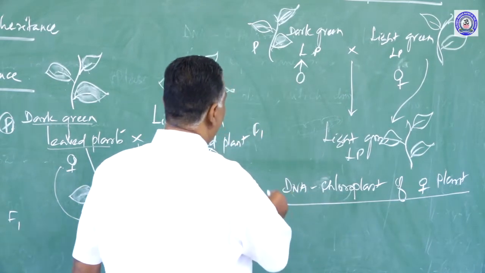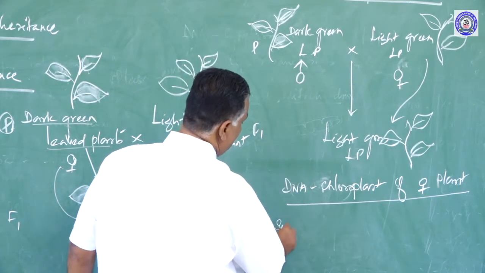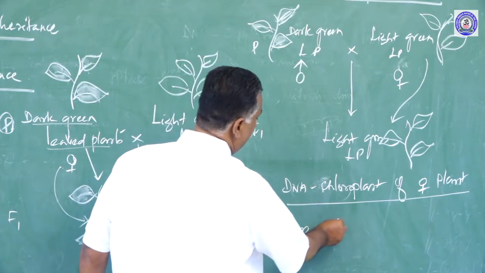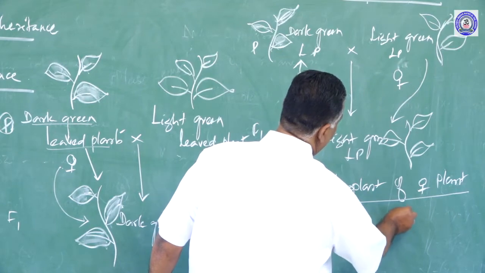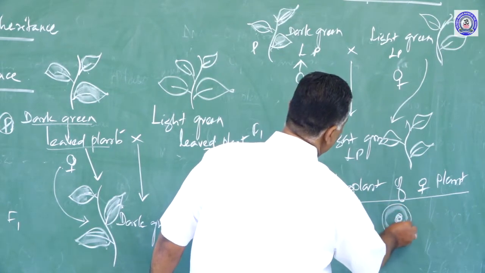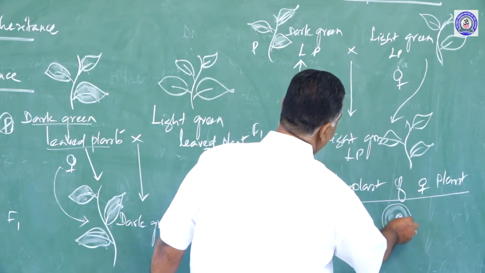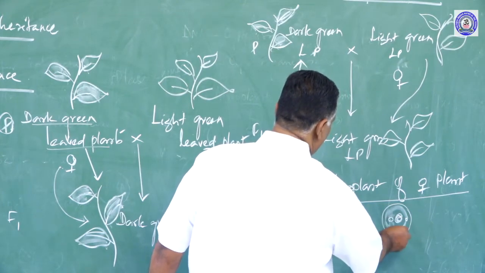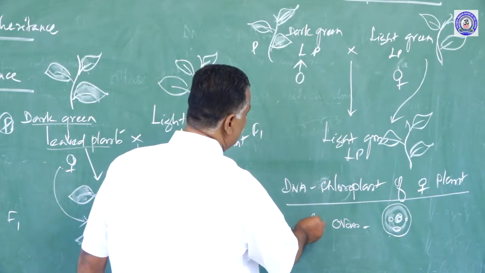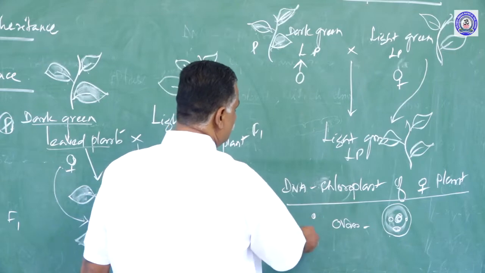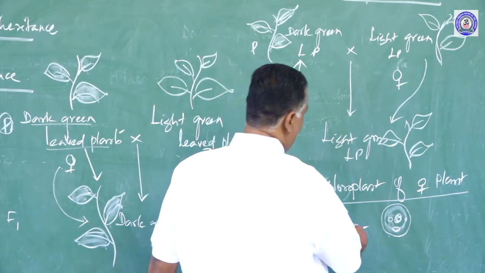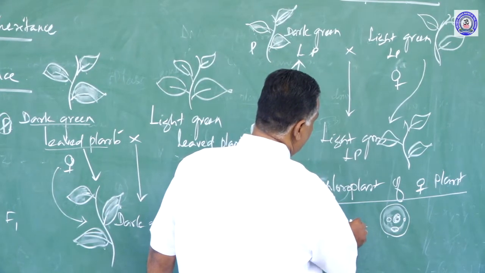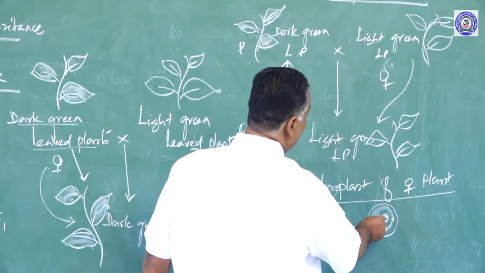Why? If you take a sperm or antherozoid and an ovum, the ovum is bigger in size, it has some cytoplasm. In the cytoplasm there are chloroplasts and mitochondria, etc., and these chloroplasts inherit certain characters. But the sperm is very small, there is not much cytoplasm. So cytoplasmic inheritance is not possible with sperm. Cytoplasmic inheritance is possible only with the female.